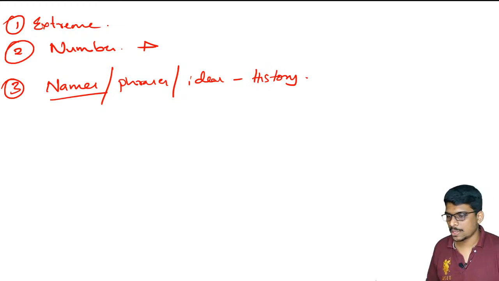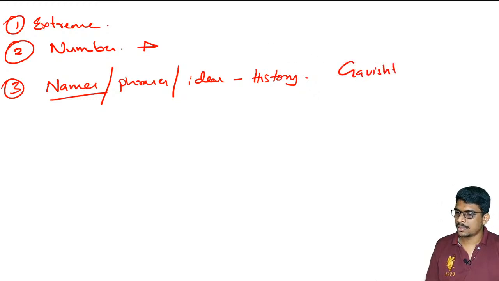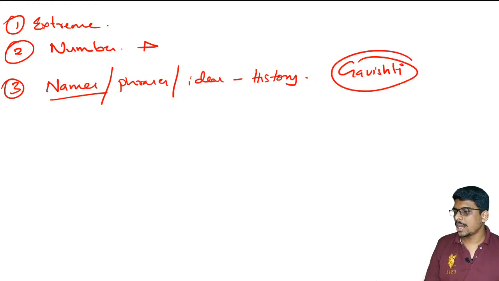Okay, for example, there was a question on Arakata, and there was a question on certain other things. The idea is, for example, there is a question on what do you mean by Gavishti? In India there is a term Gavishti. Okay, search for cow, Gavishti.